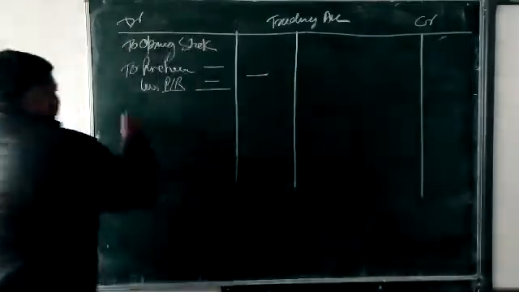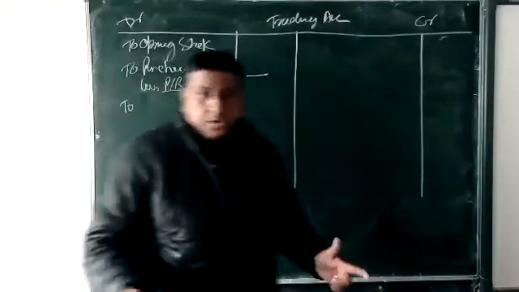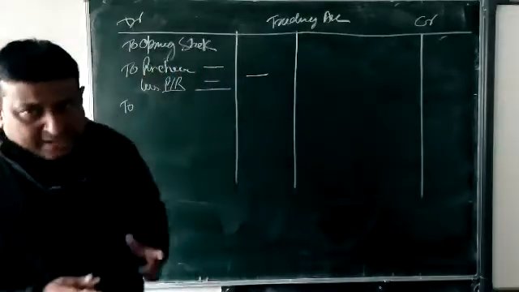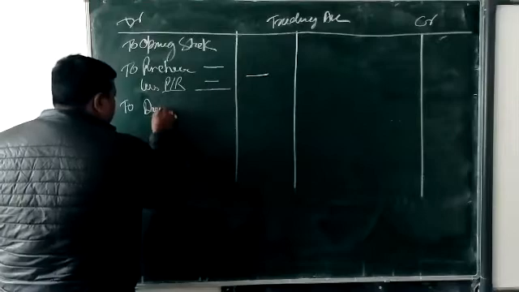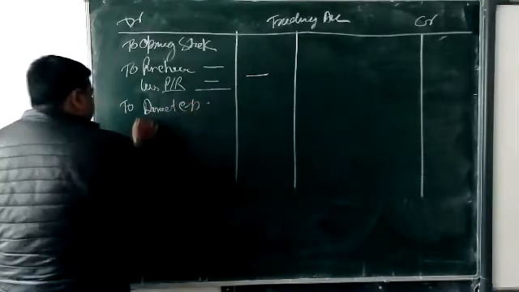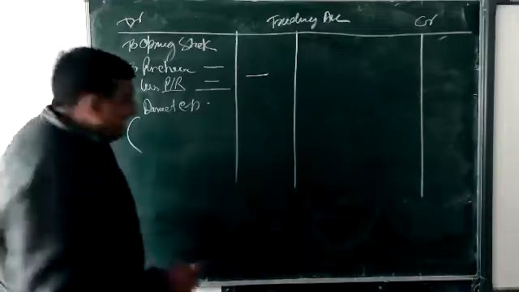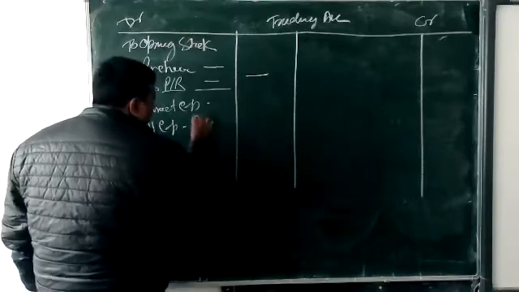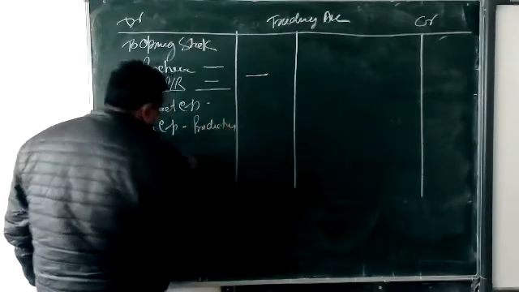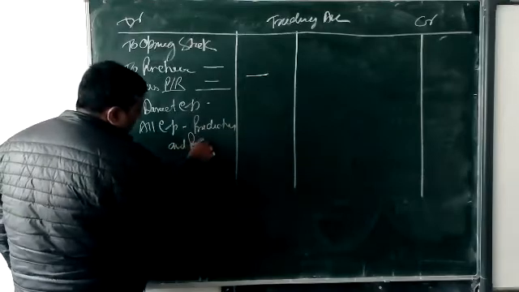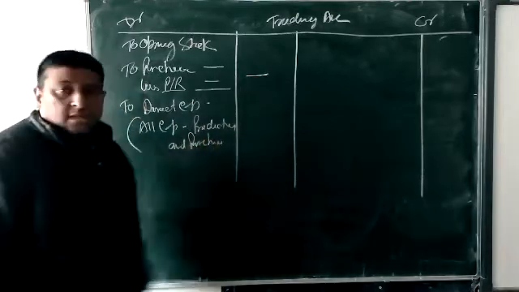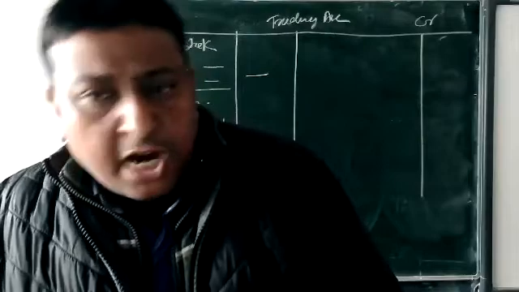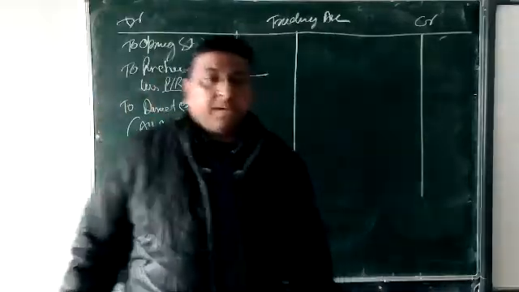Okay, next we are going to produce. We are going to make the product. So for that we incur expense, and that is called direct expense. In this direct expense, we include all expense which is related with the production and purchase. Okay, beta? The expense which starts with the purchase up to production, all that expense comes in direct expense.